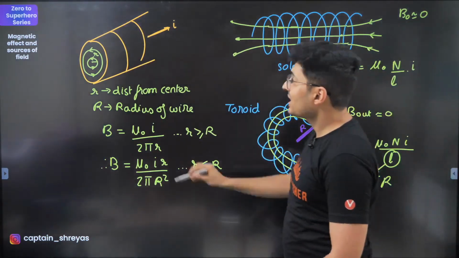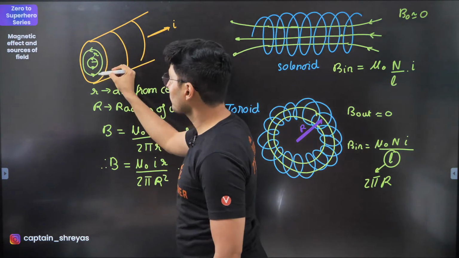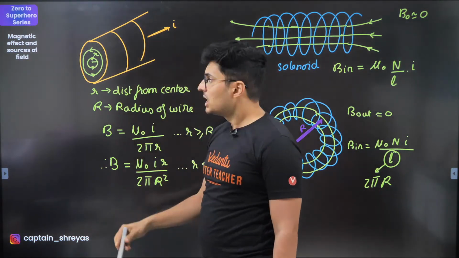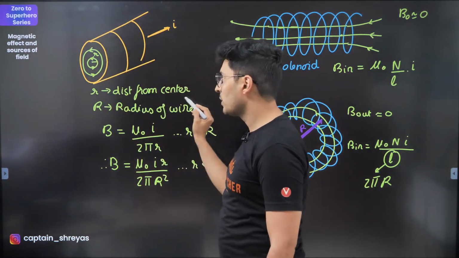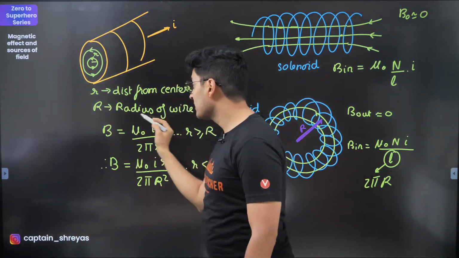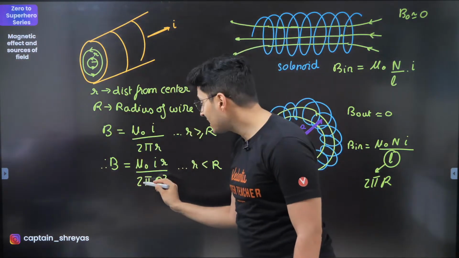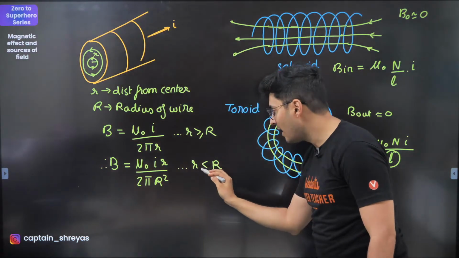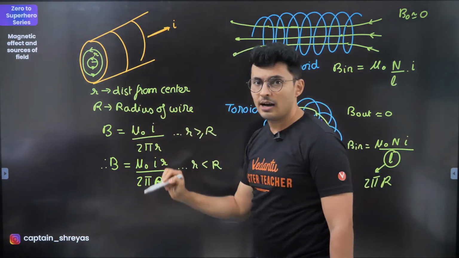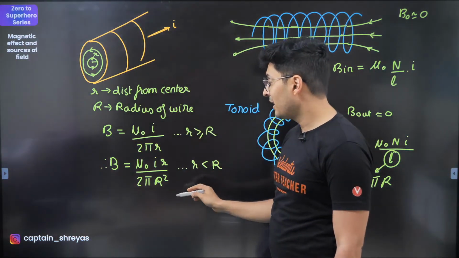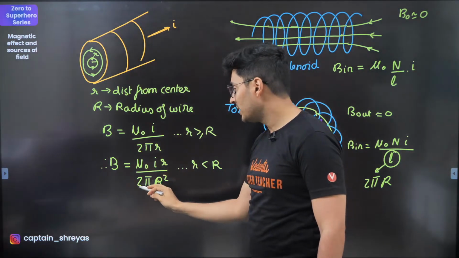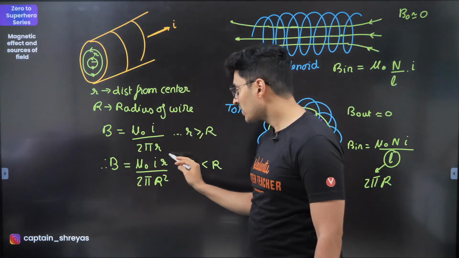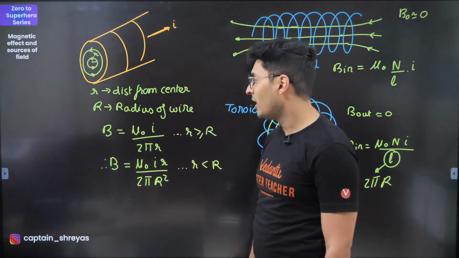But even inside the wire, you will see there will be field. If you are at some distance from the center and capital R is the radius of the wire, when you are inside, look at this, small r less than capital R, is when you are inside the wire. The formula is this, mu naught I by 2 pi, instead of small r, that small r goes on the top, divided by R square.